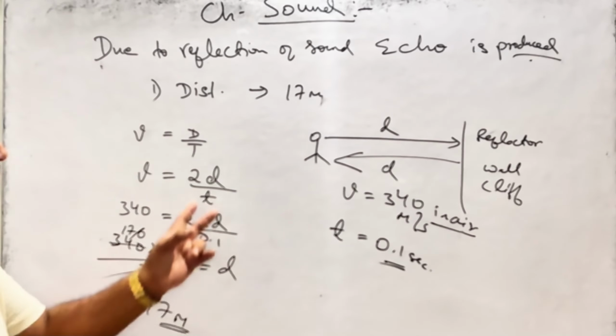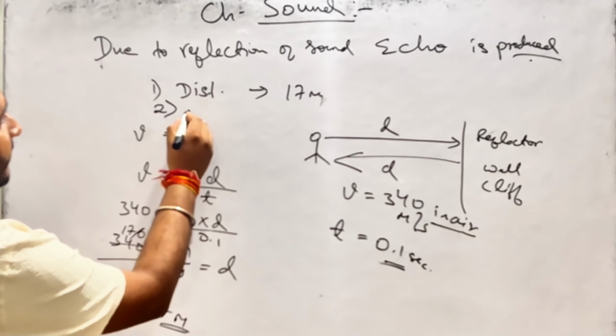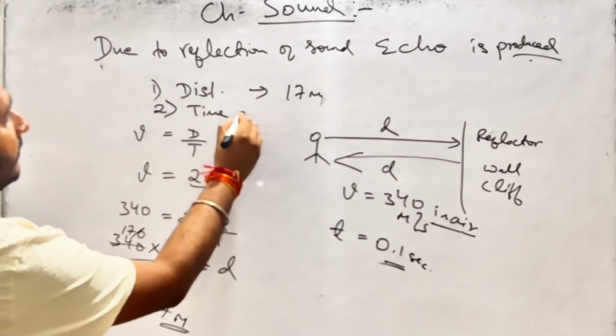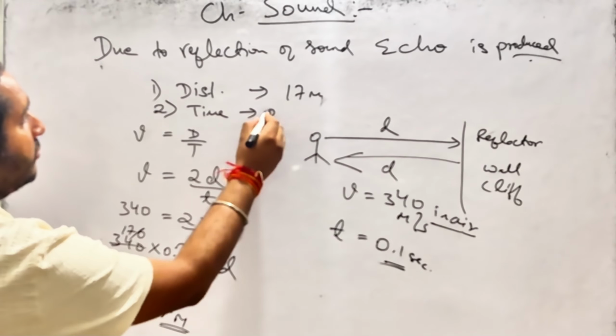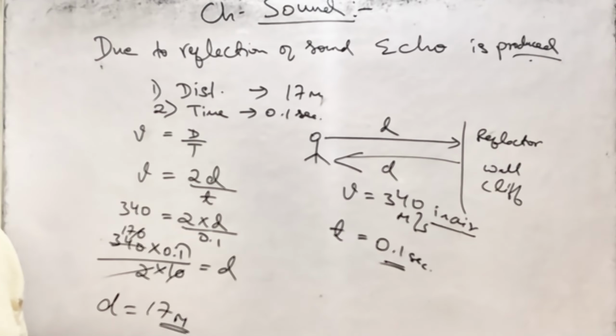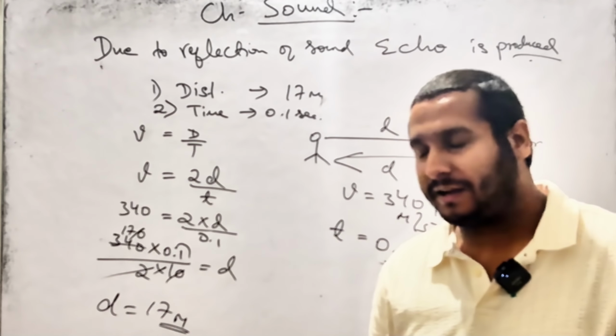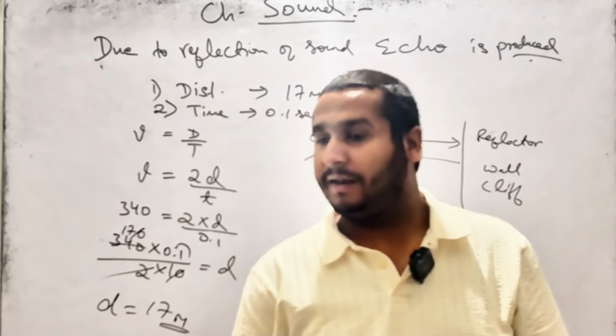The minimum distance should be 17 meters. And the second condition says that the minimum time to hear an echo should be 0.1 second. So these are the two basic conditions for an echo. In ICSE, sometimes the question comes: what are the conditions to hear an echo?